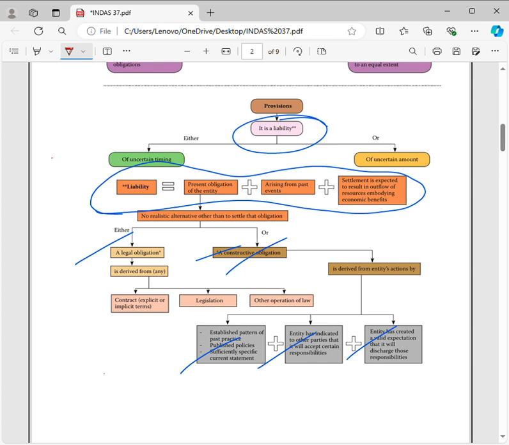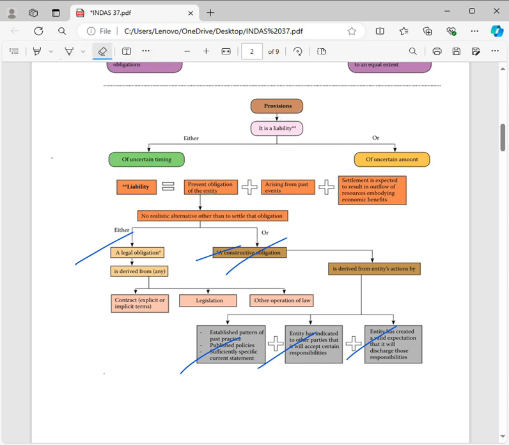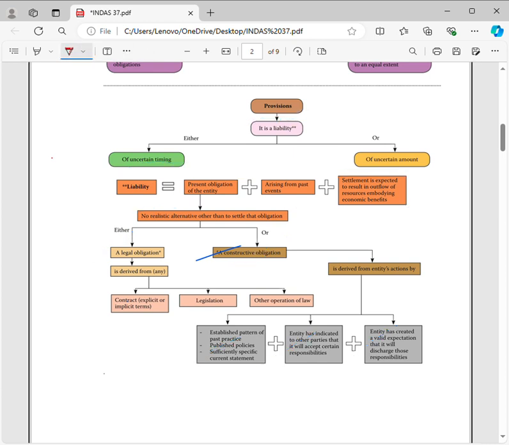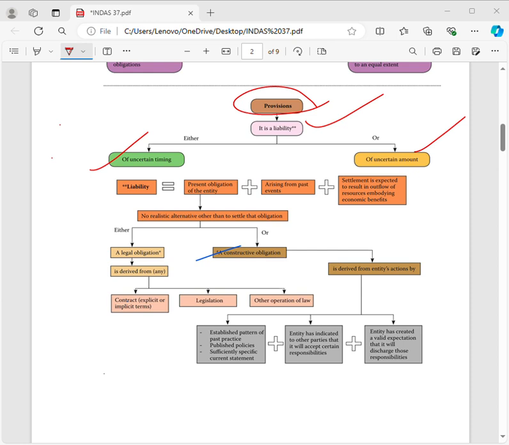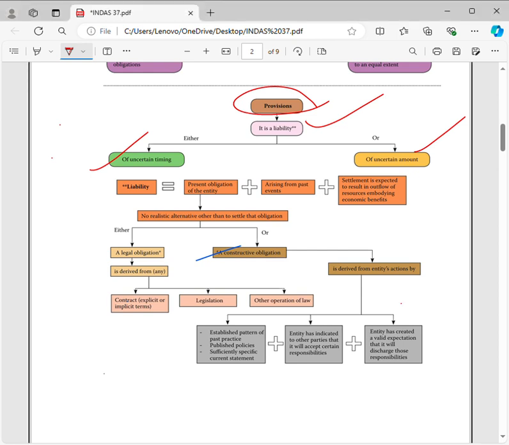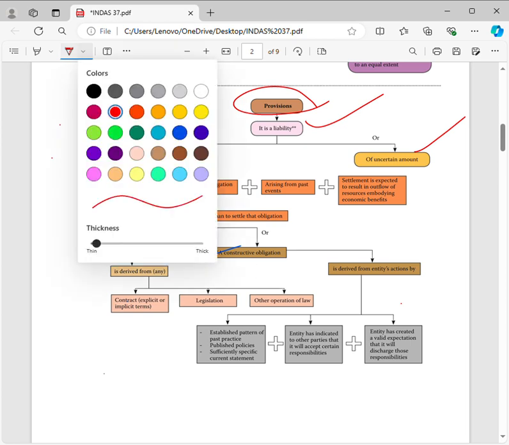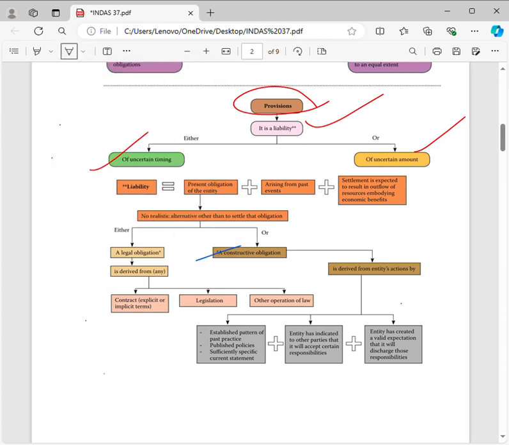Next, you want to know about the provision. Provision is a liability, but here the amount or the timing may be uncertain. For example, you have a present obligation arising from past events, and the outflow of resources is probable. Probable means more than 50%, and the amount can be estimated reliably.